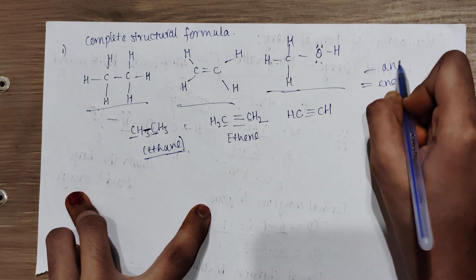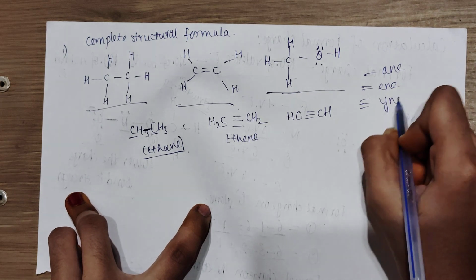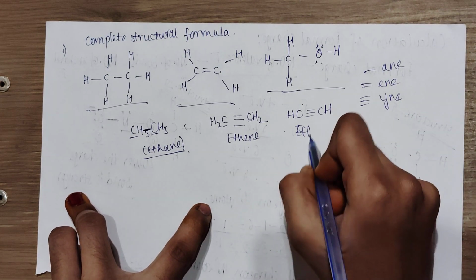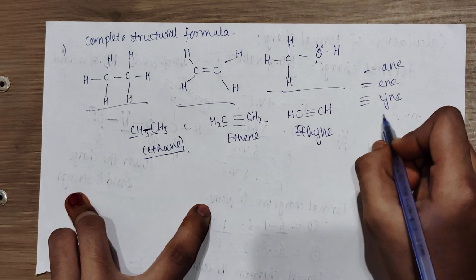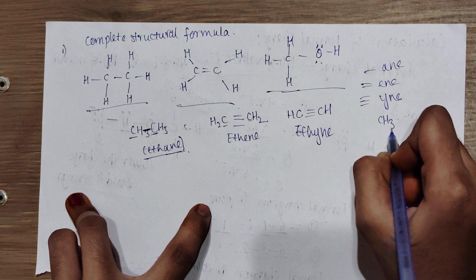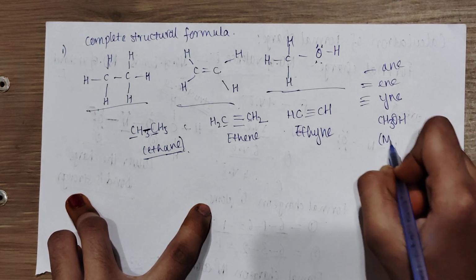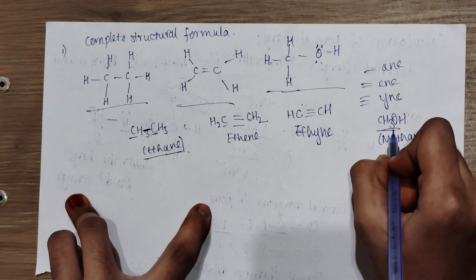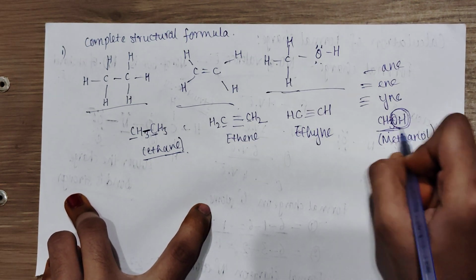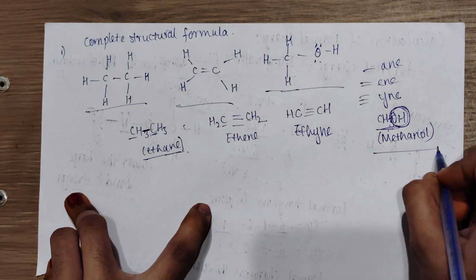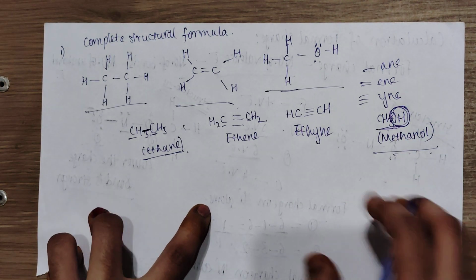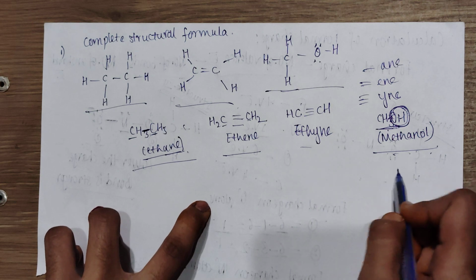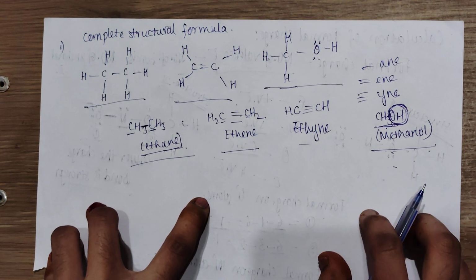Single bond is ane, double bond is ene, and a triple bond is ine. So this is called ethyne. Then CH3OH is called methanol. Here CH3 is methane, and as the OH group is attached, we call it methanol. These were the examples for condensed structural formula.